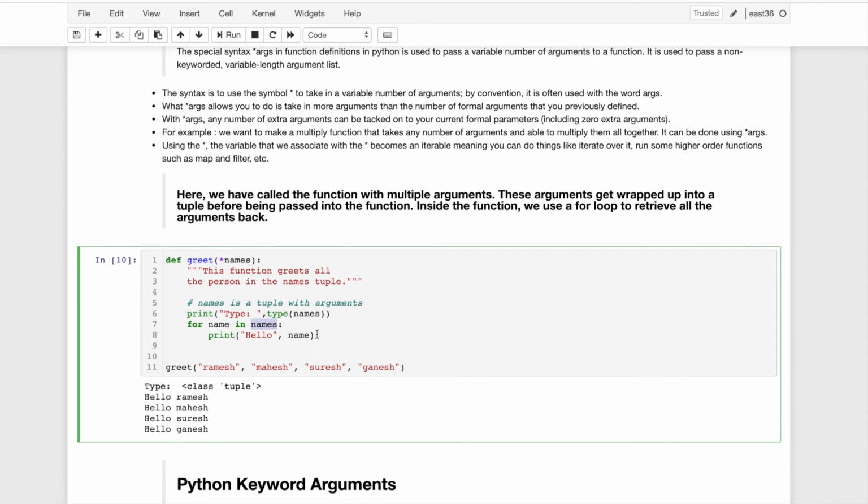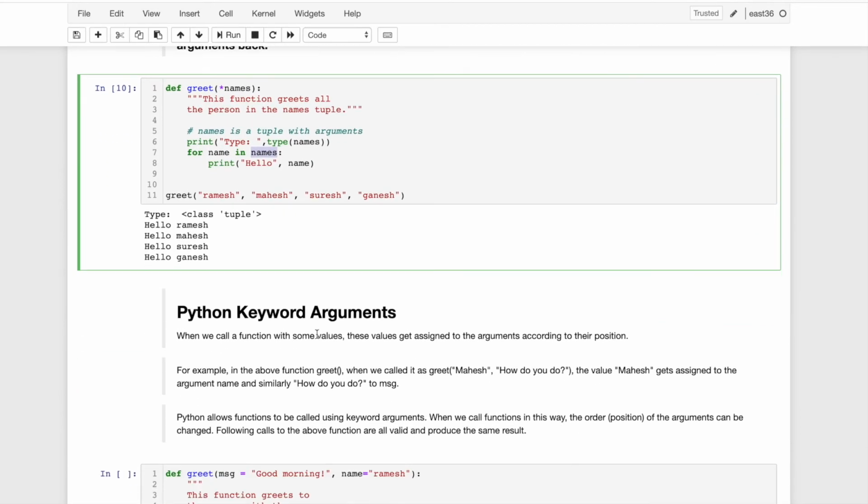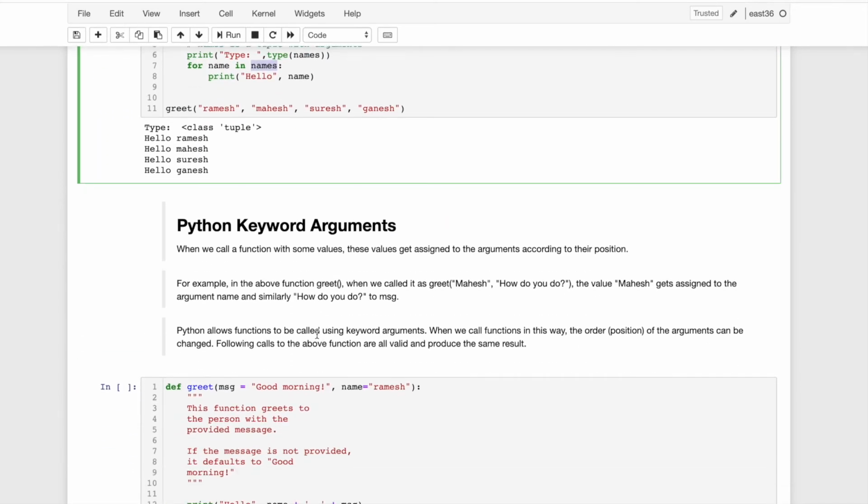Generally, the term people use is args. Another one is called keyword arguments. Generally people use the name kwargs for keyword arguments.